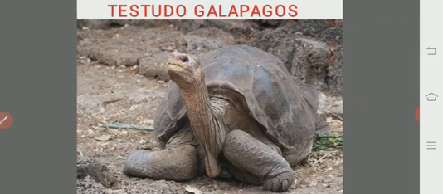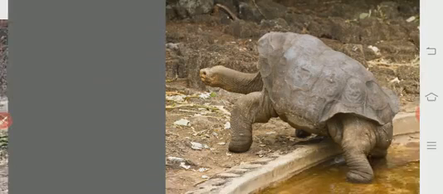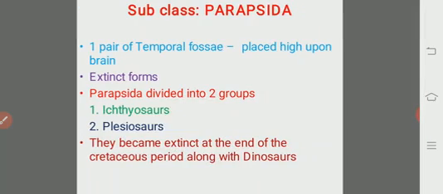Hermann's testudo. Testudo galapagos. This is the largest turtle, and it may live for about 300 years. They have the longest lifespan. Chelonians have the longest lifespan. The Testudo abingdoni, which is usually seen in the Galapagos Islands, may live for about 300 years. So this is the Testudo abingdoni.